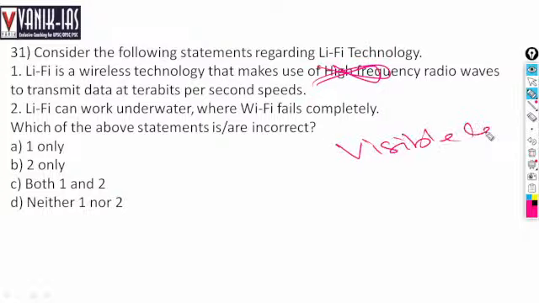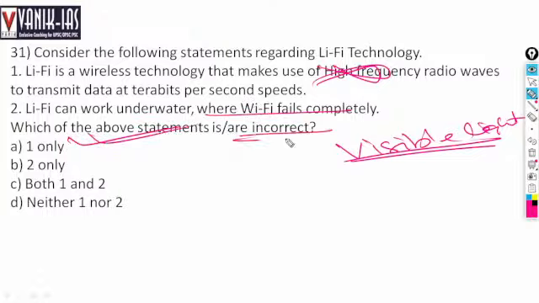That is why it is called light fidelity, and it can work underwater. So only option one is incorrect. It makes use of visible light in place of radio waves. It does not use radio waves.